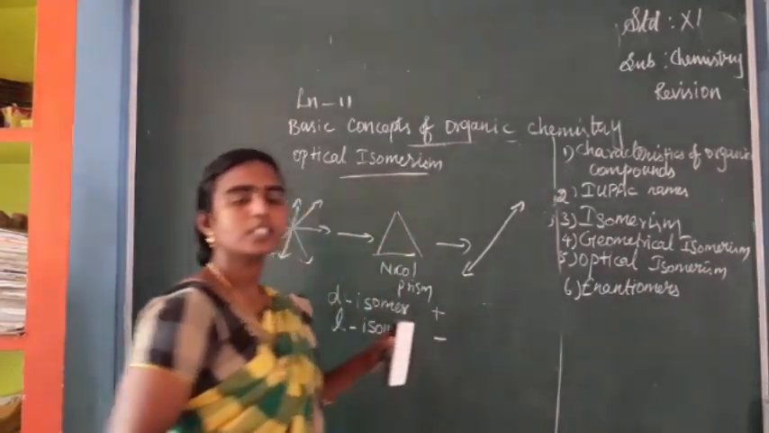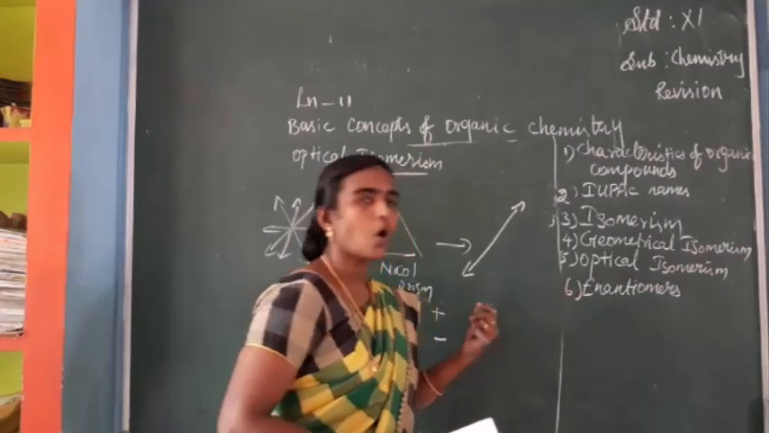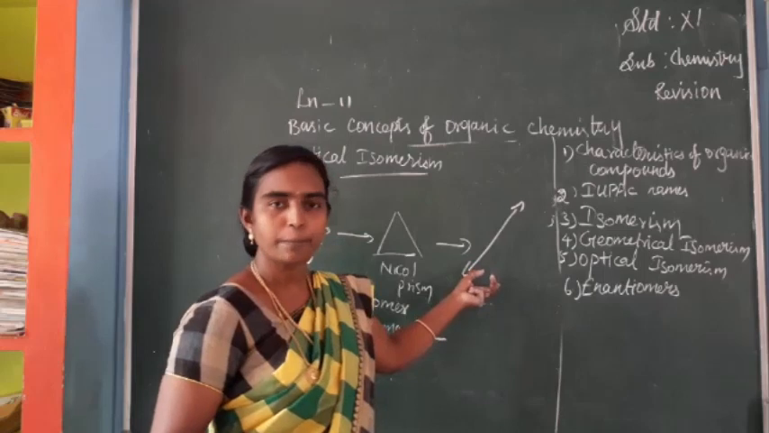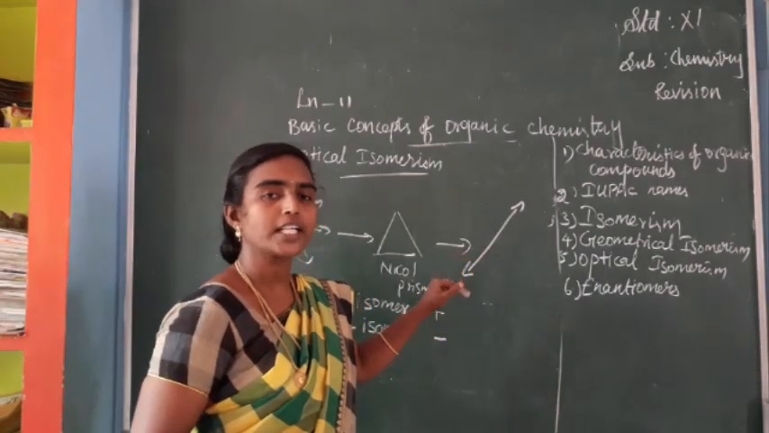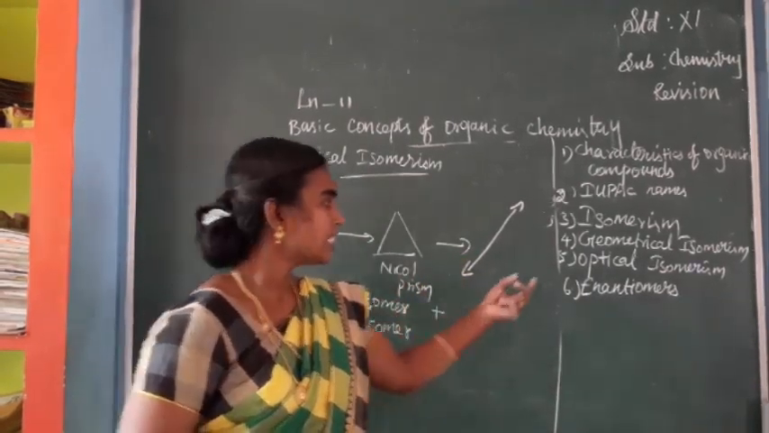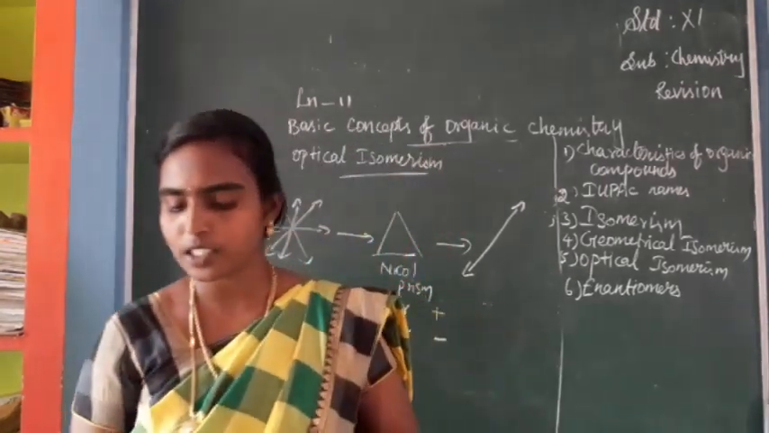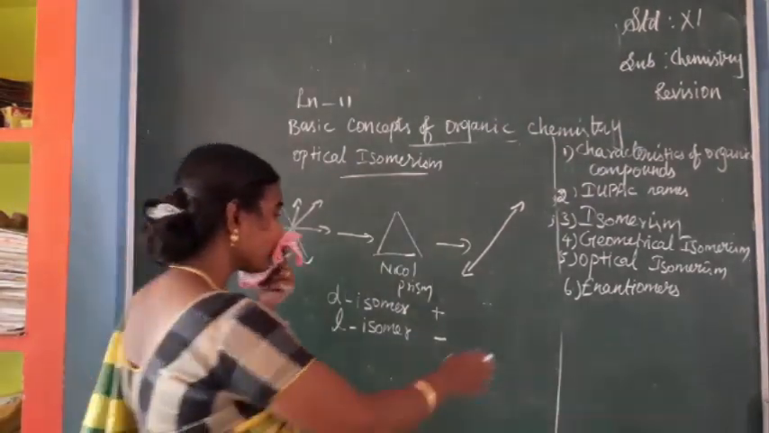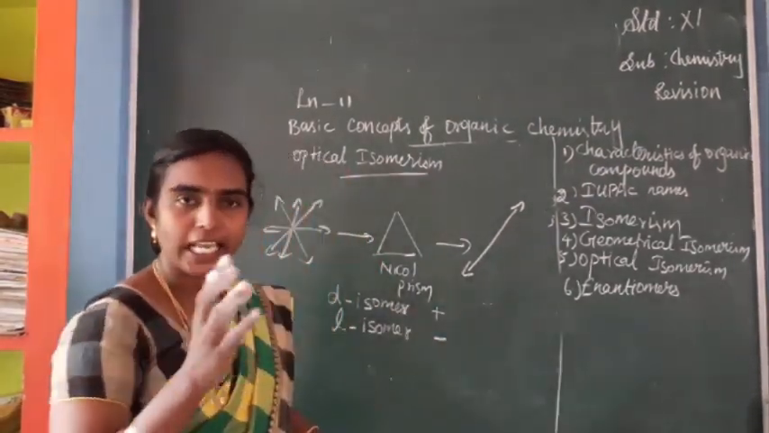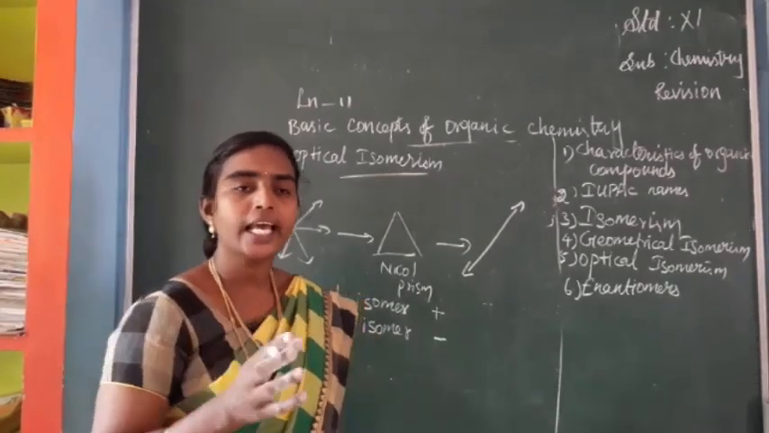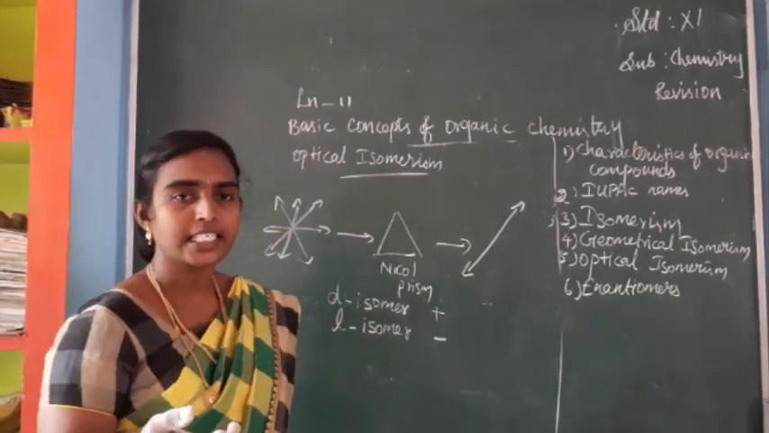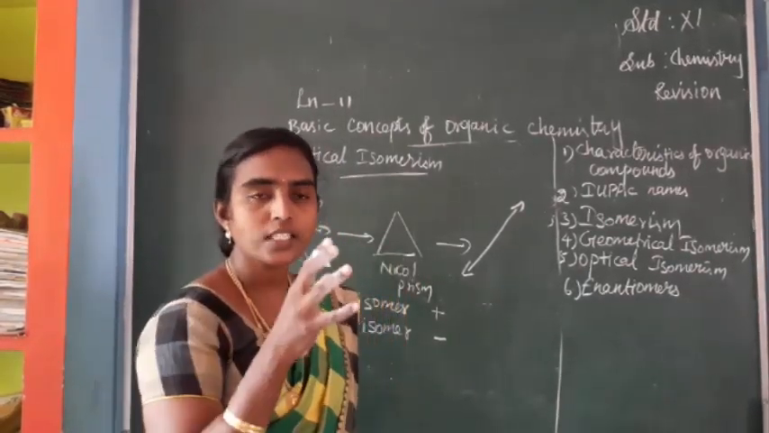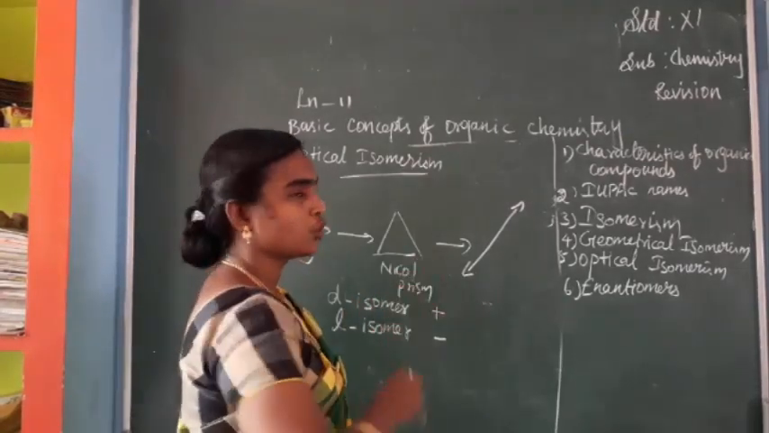Enantiomers are optically active substances. They can rotate plane polarized light in a clockwise or anti-clockwise direction. Students, how can we define enantiomers? Enantiomers are optically active substances, so they can rotate the plane polarized light in clockwise or anti-clockwise direction, isn't it? Such substances are called enantiomers.